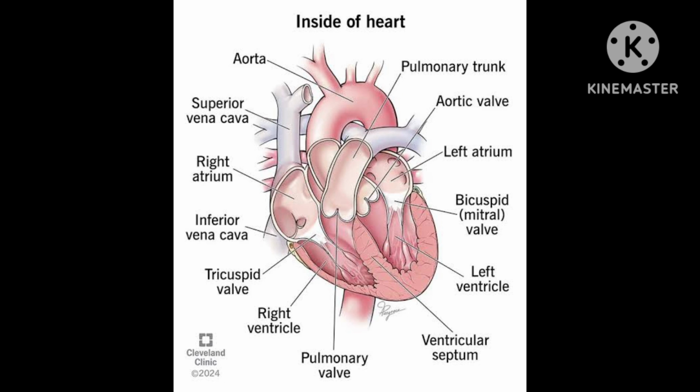Tri means 3 and bi means 2. These are the important parts of the heart, and only these get affected during a heart problem. Now I am stopping here.